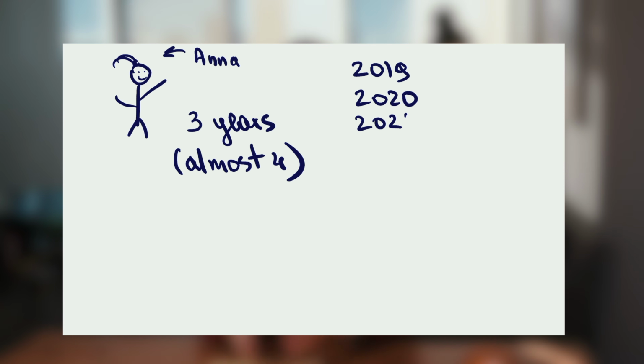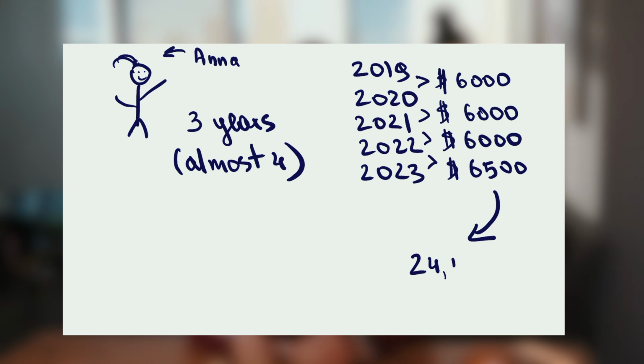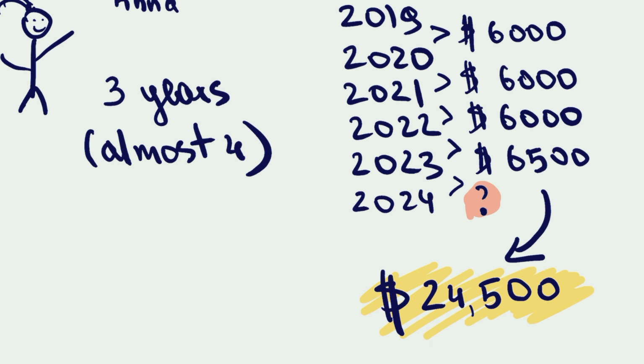So let's take a newcomer scenario, for example. If you're a newcomer to Canada and have been in Canada for, let's say, 3 years, like Anna, for instance, and you decide to start making contributions to your TFSA account in 2023, that's how much you can put in this year if you have that amount of money. And next year, your contribution room will increase again by the new amount, which usually revolves around $5,000 or $6,000.